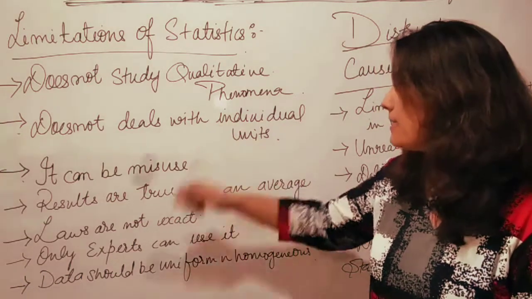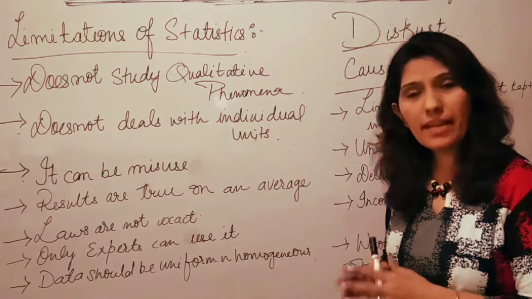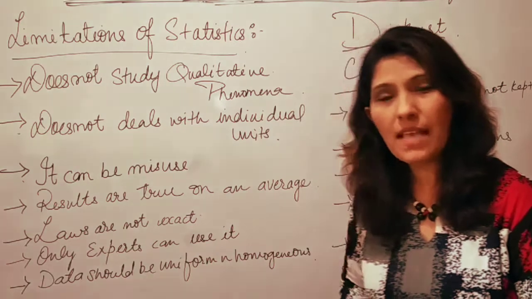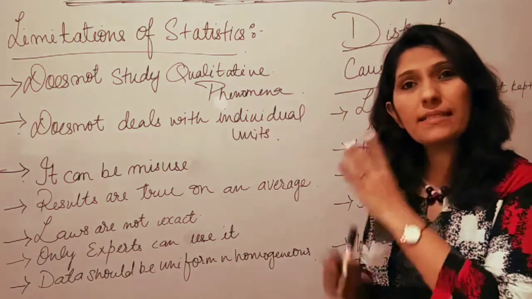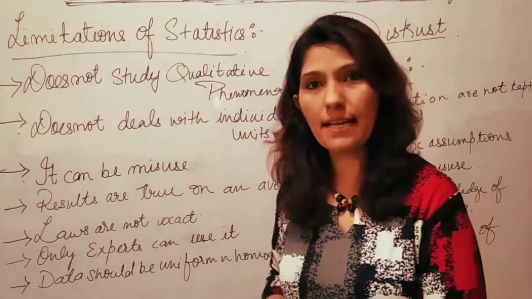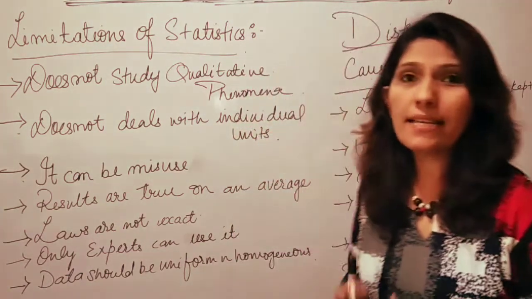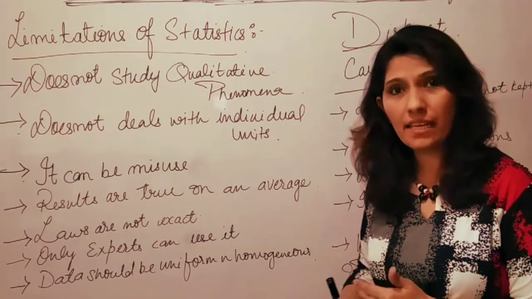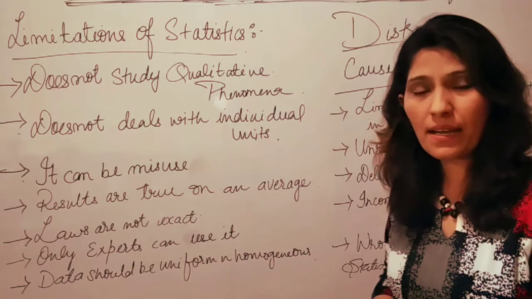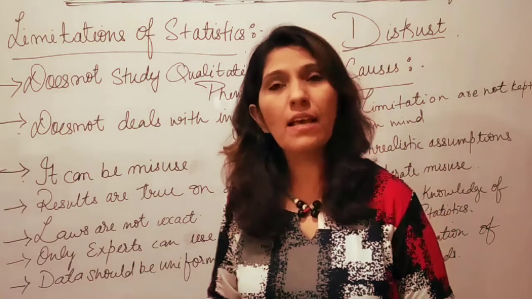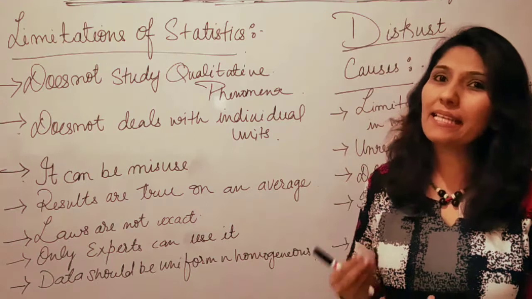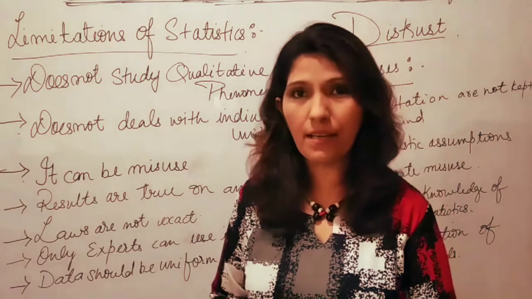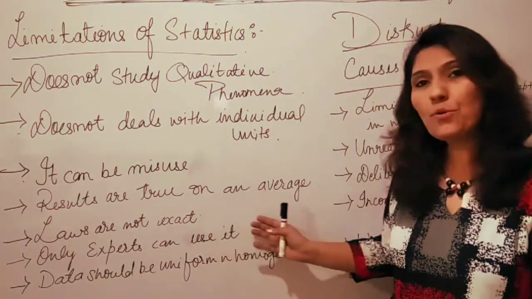Fourth one is, statistics results are true on an average. Statistics is a science, but the results which statistics gives are not universally accepted like the natural science results. Say for example, there is a theft every week in my area and the number of thefts is 3. So it is not a universal number. The theft may increase, may decrease. But if I say that the sun rises in the east, that is something related to natural science and that is universally accepted. So here the results are true on an average.